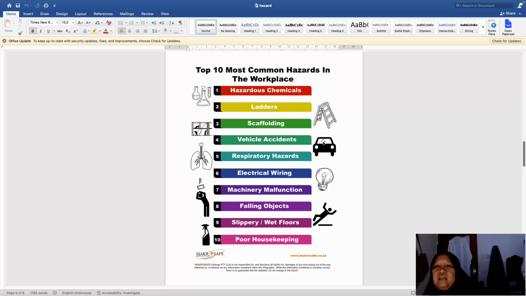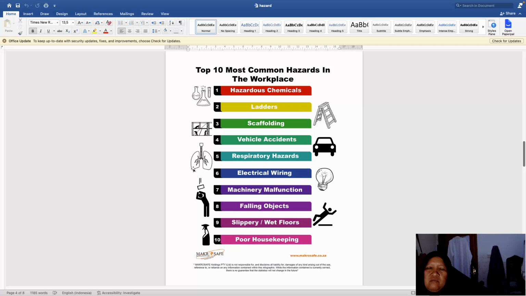And then vehicle accidents. Yeah, there are a lot of accidents from vehicles. Respiratory hazard. Sometimes when there is a hazardous chemical or another, it's dangerous. And also with the logam.